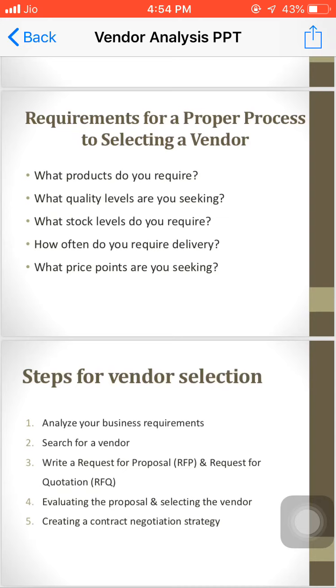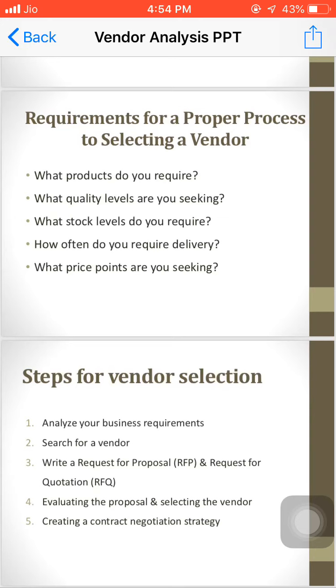And the last part is creating a contract negotiation strategy. Creating a contract negotiation strategy is the final step in our Indian vendor selection process. Rank your priorities along with alternatives, clearly define the benchmarks and time constraints, evaluate your risk and liabilities. This should be very clear: what the benchmark should be for each and everything, and the time constraints we should give for the delivery and all those things.